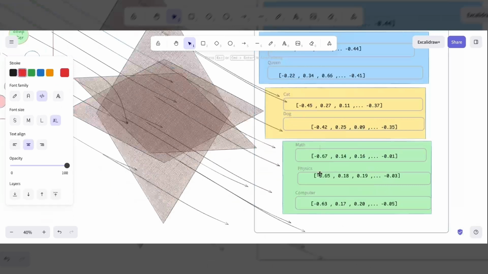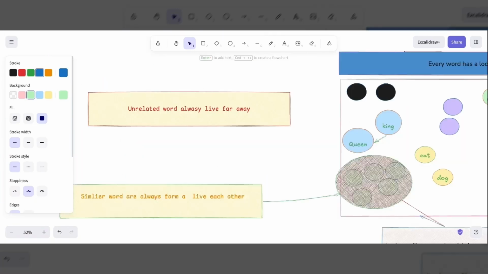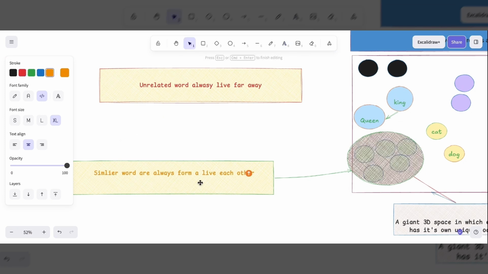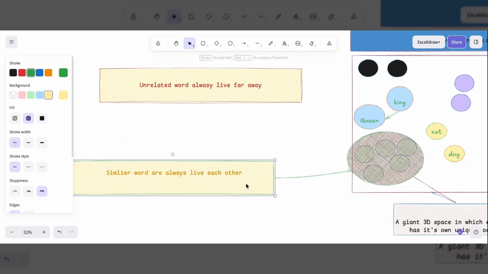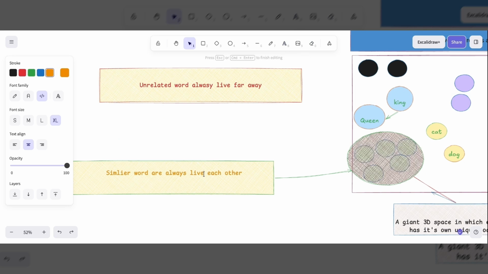And somewhere else on the map, we have physics and mathematics because they share scientific concepts. The important thing to understand is that the computer doesn't create this map manually. Instead, it learns these relationships automatically from massive amounts of text. Every time the model sees words appearing together in similar contexts, it starts learning that those words are somehow related. But computers don't understand words the way humans do. They can't look at the word king and instantly know it's related to royalty. To a computer, words are just pieces of text. So before a computer can place these words on the map, it has to convert them into something it understands.